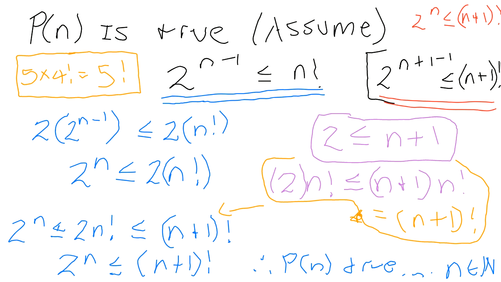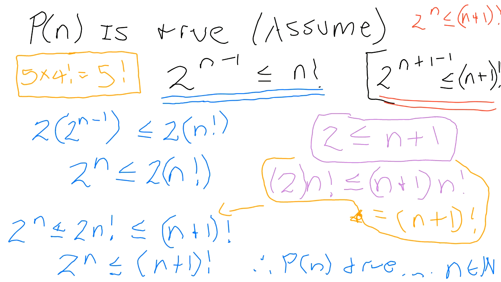And we use it to show that the statement P of n is true. Not for all n, beg pardon. We assume that the statement P of n is true. And having done that, we now need to use that statement to show that P of n plus 1 is true.